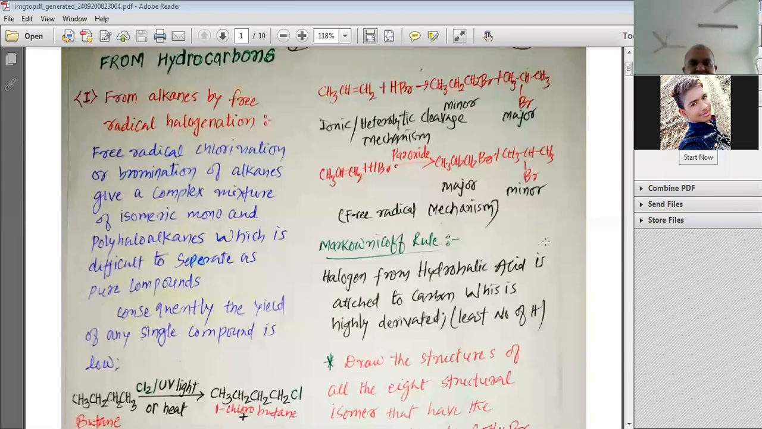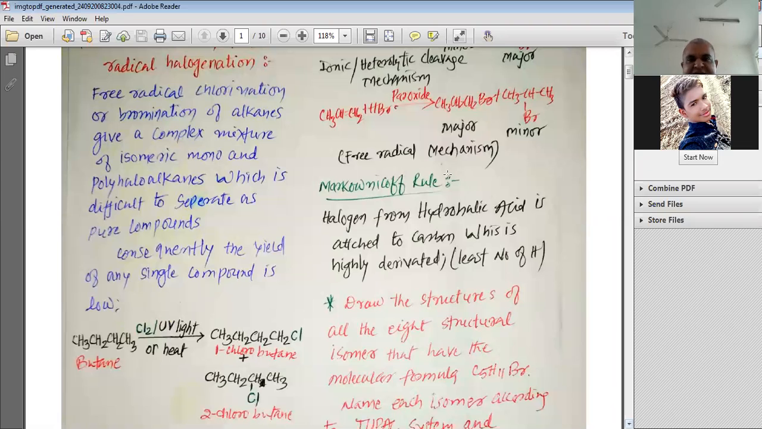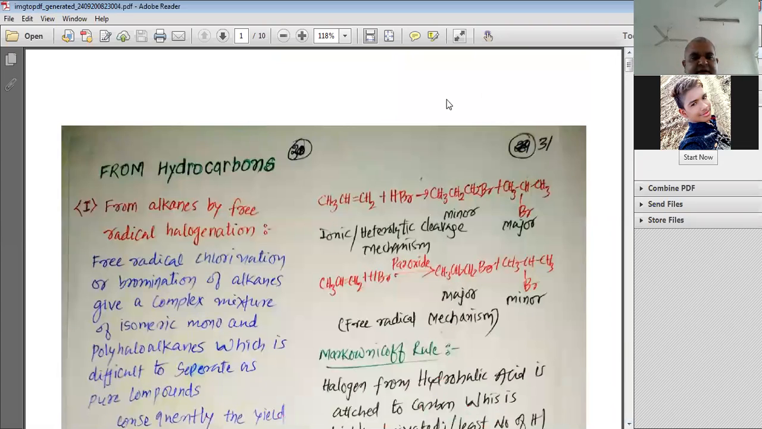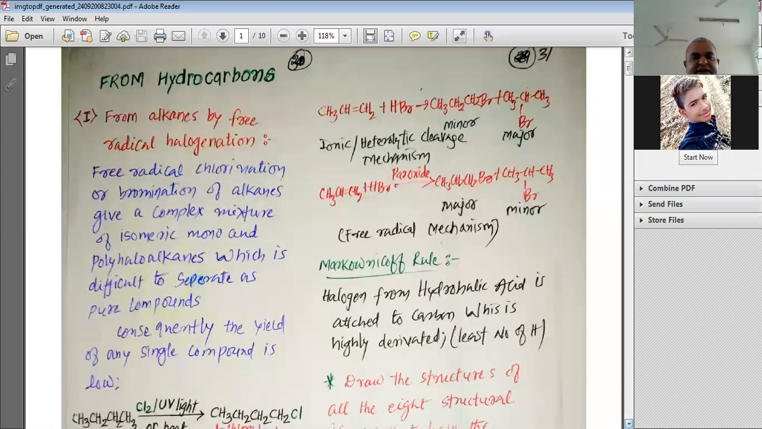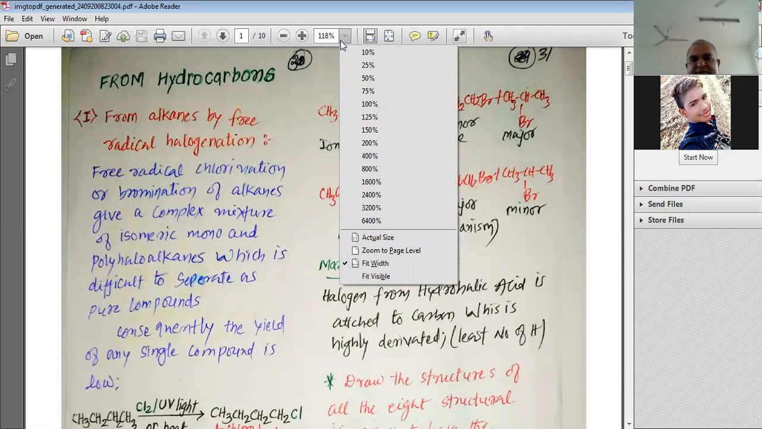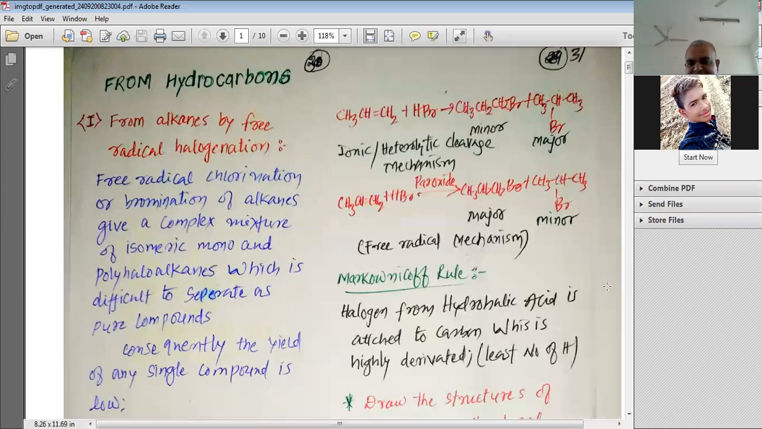Yesterday we started discussing the preparation of haloalkanes from hydrocarbons. Let us move forward and understand it once again. From alkanes by free radical halogenation: free radical chlorination or bromination of alkanes gives a complex mixture of isomeric mono and poly haloalkanes, which is difficult to separate. And as they are difficult to separate, my dear students, it's better that this method is not followed or not preferred much.